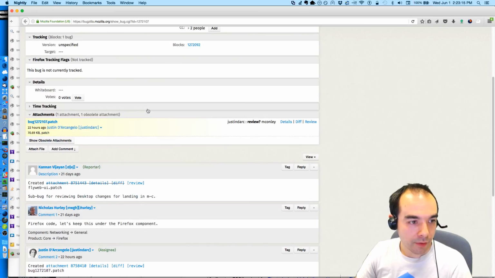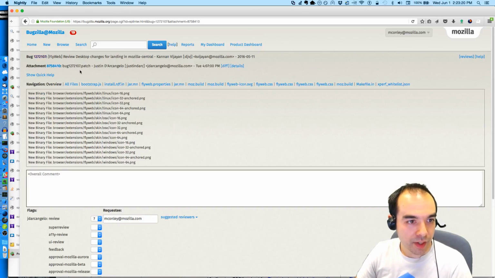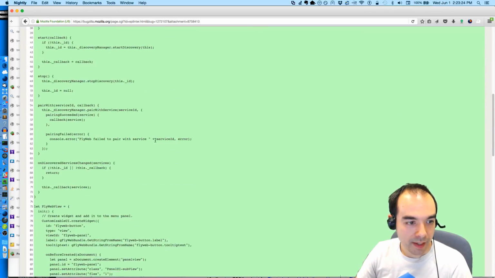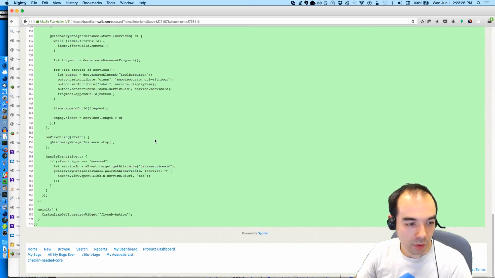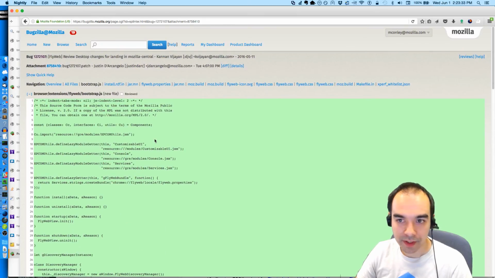Flyweb UI for Mozilla Central. So Flyweb is a technology that's being worked on to make it easier to connect to local devices. And this is the initial experimental stuff that's going to land in the tree, sort of a Go Faster extension.